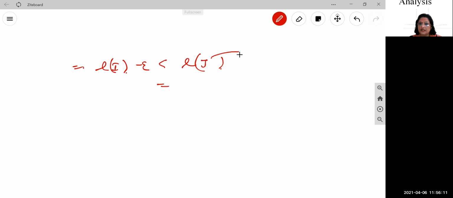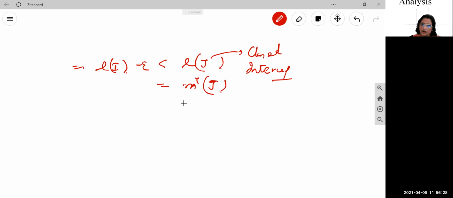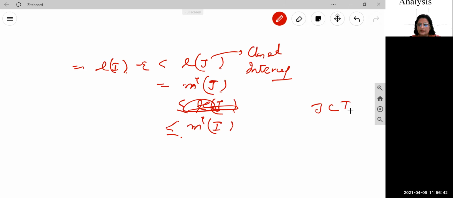And length of J, it is a closed interval. Case number 1 says the length of the interval is equal to the outer measure of the interval, that is m star J. And m star J is, the outer measure is always less than or equal to m star I, because J is contained in I, and by the property that if A is contained in B, m star A is less than or equal to m star B. So we have applied that here.